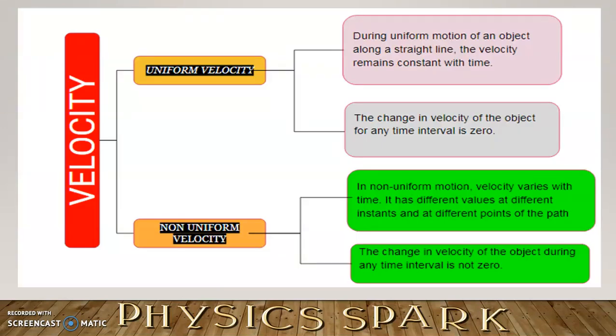So, velocity is of two types, that is uniform velocity and non-uniform velocity. Uniform velocity means during a uniform motion, the velocity remains constant with time. That is, change in velocity of the object for any time interval is 0. While in non-uniform motion, velocity varies with time. It has different values at different instants and at different points. Change in velocity of the object during any time interval is not 0. So, uniform velocity means change in velocity of an object for an interval is 0.